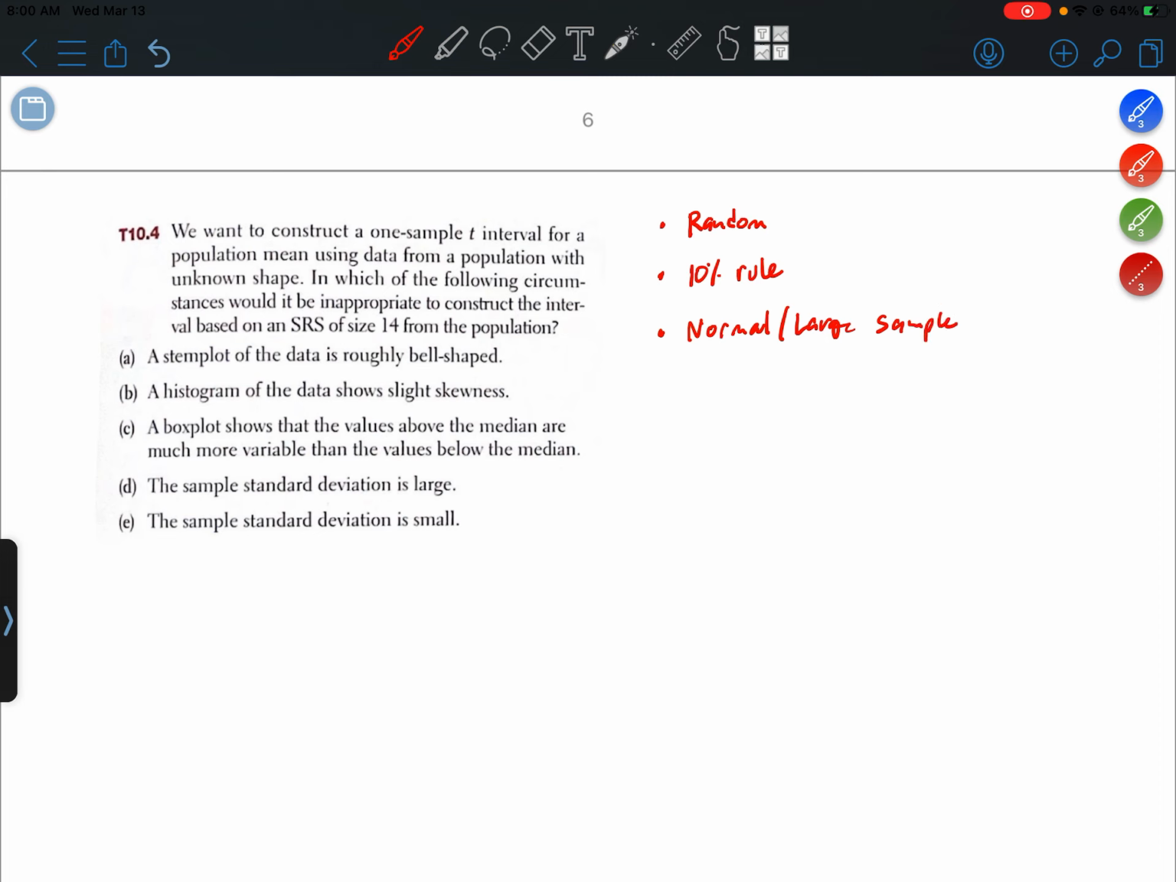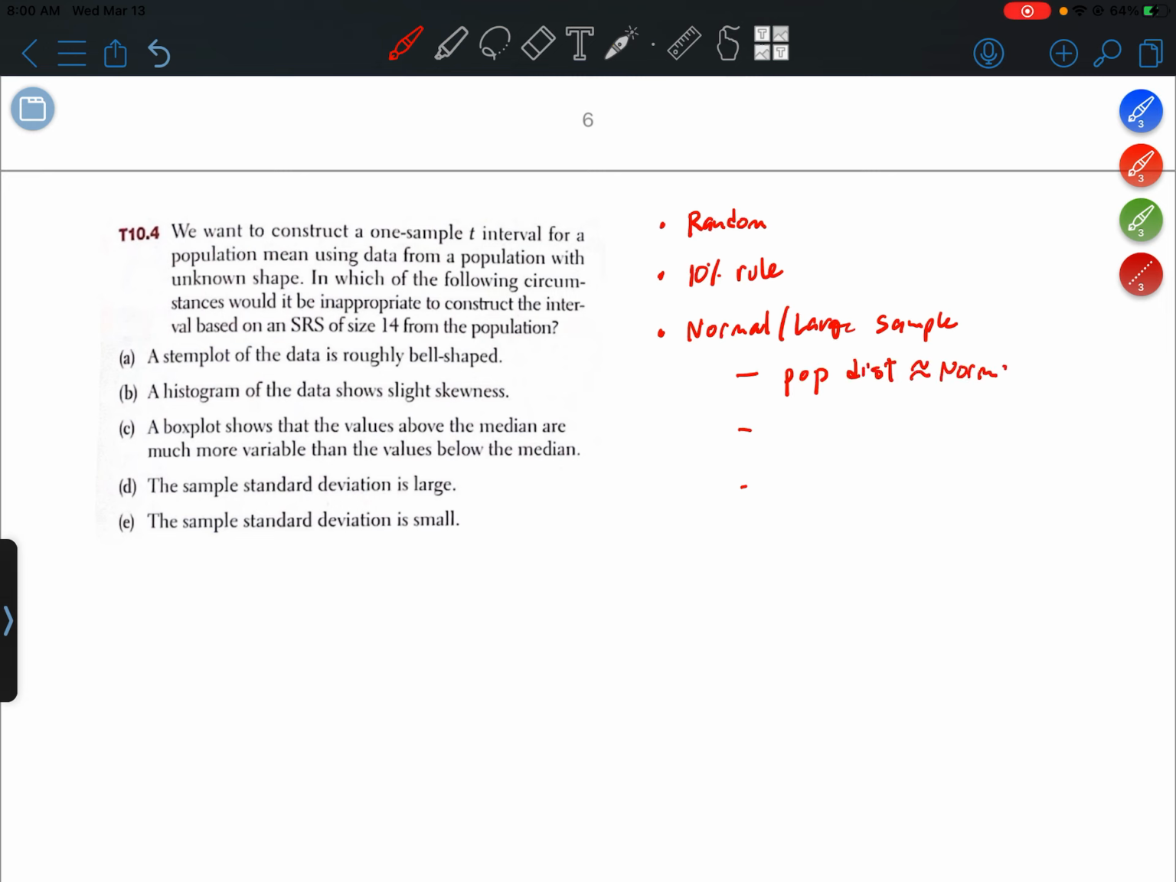Now there's three possible ways that we can satisfy that last condition. Option number one is if we know that the population distribution is approximately normal. I don't think that's an option because it says the population has an unknown shape. So I'll just put an X through that. Option number two is if the sample size is at least 30, then we can use the central limit theorem to satisfy this condition. That doesn't look like an option either because it says there's only 14 values in the sample.